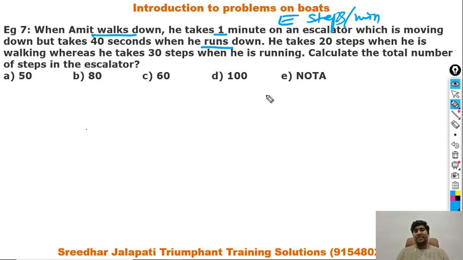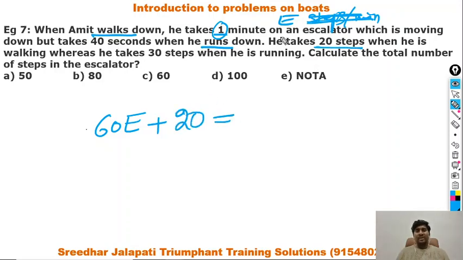Let the speed of the escalator be e steps per minute. So when he is walking down, 1 minute is 60 seconds. So 60e plus, when he walking down, he took 20 steps, is equal to, when he runs down, he took 40 seconds. So 40e plus 30 steps. Let me explain this in detail.